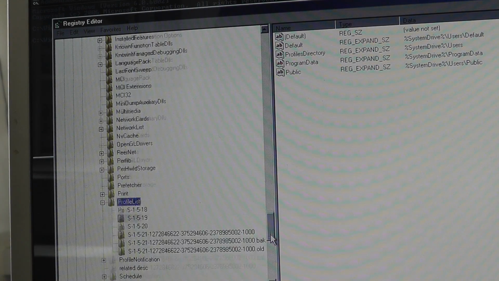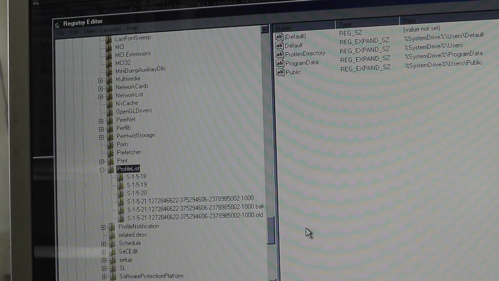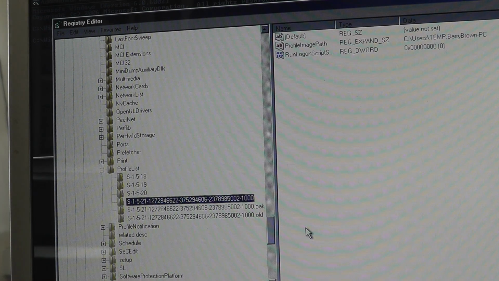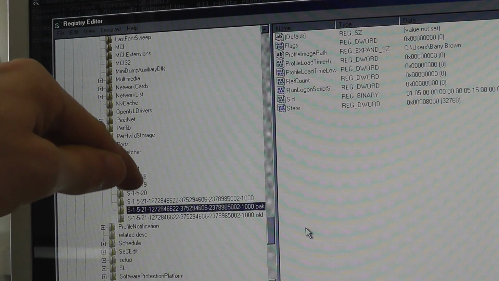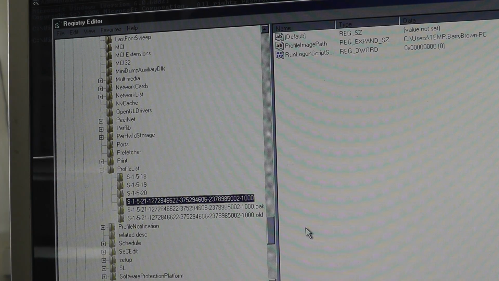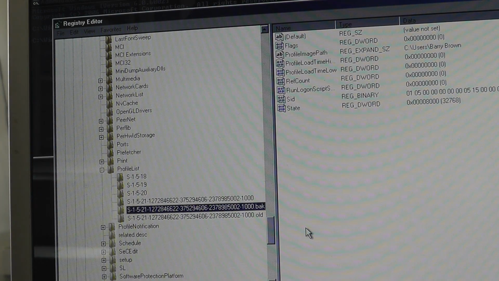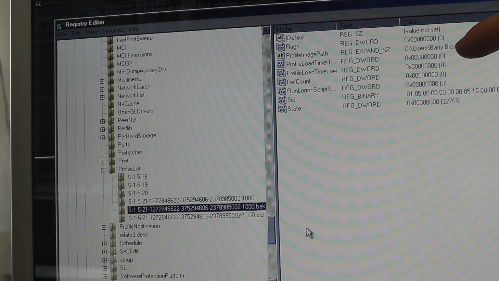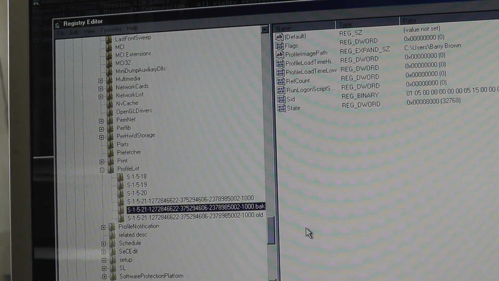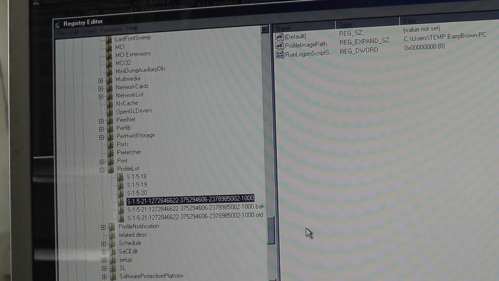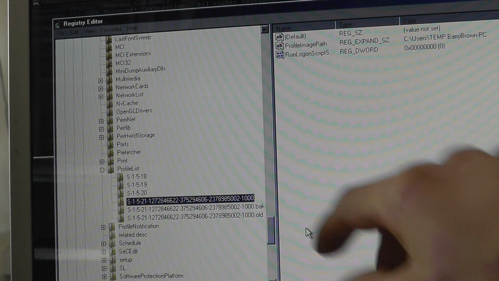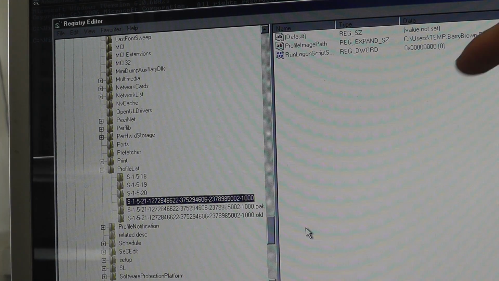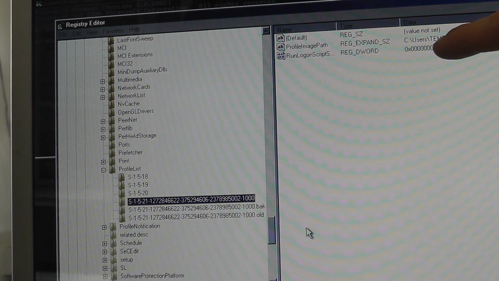Now I've actually fixed the error on this laptop before in the past, and unfortunately it's repeated it, but we'll get to that a bit later. Now, these are the three ones. The actual user profile is this one here. We know this is the real one because it's got the actual correct profile path up here. So what we need to do is get rid of the current one, which is at the top. And as you can see, that's leading to a temp profile.